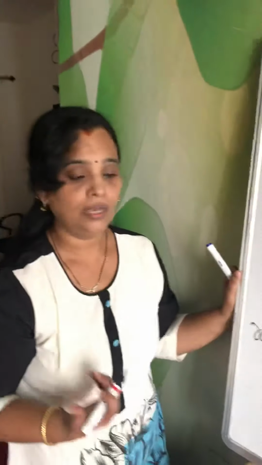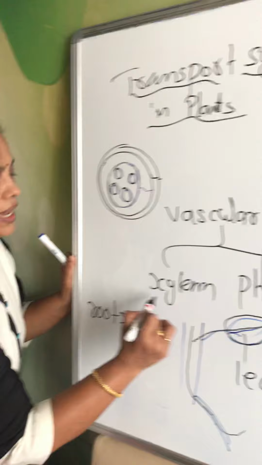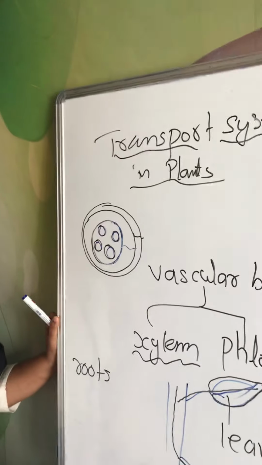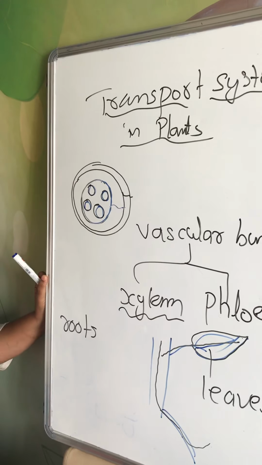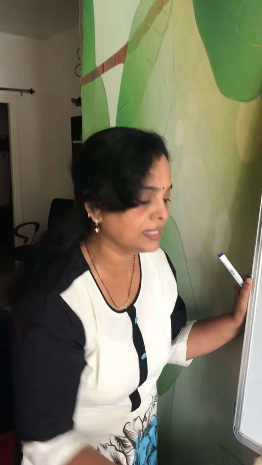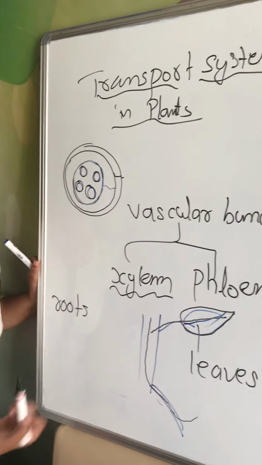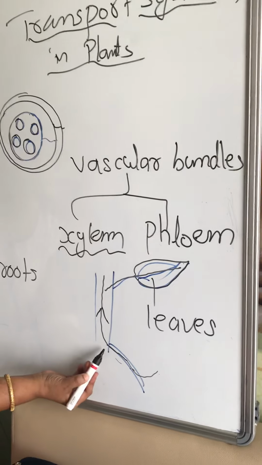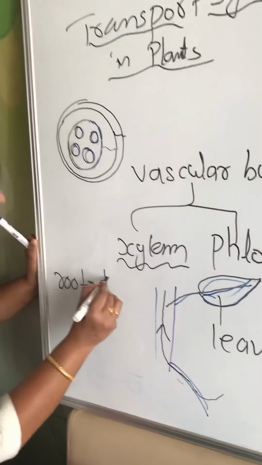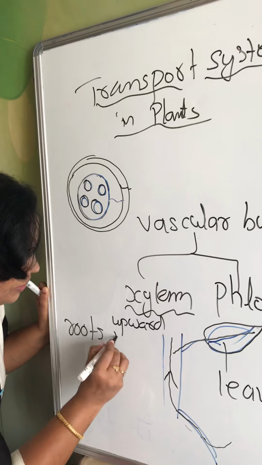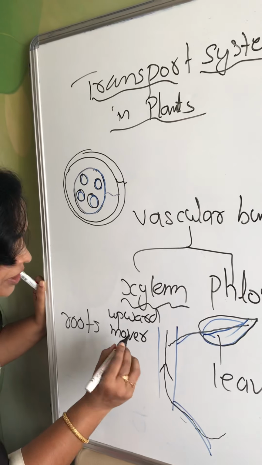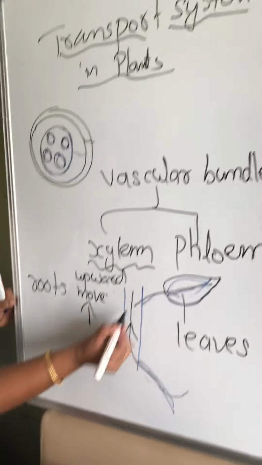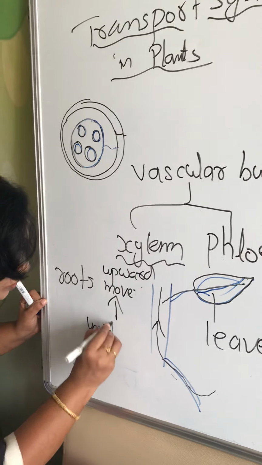Who does this work? This work is done by xylem. So what will the xylem do? Xylem will conduct or transport water and minerals. The minerals get dissolved in the water. So water and minerals from the roots to the leaves. Now see, children, the direction of the movement. The direction of the movement is upward. The movement of water in the xylem is upward, just one direction from bottom to the top, so we can call it unidirectional.